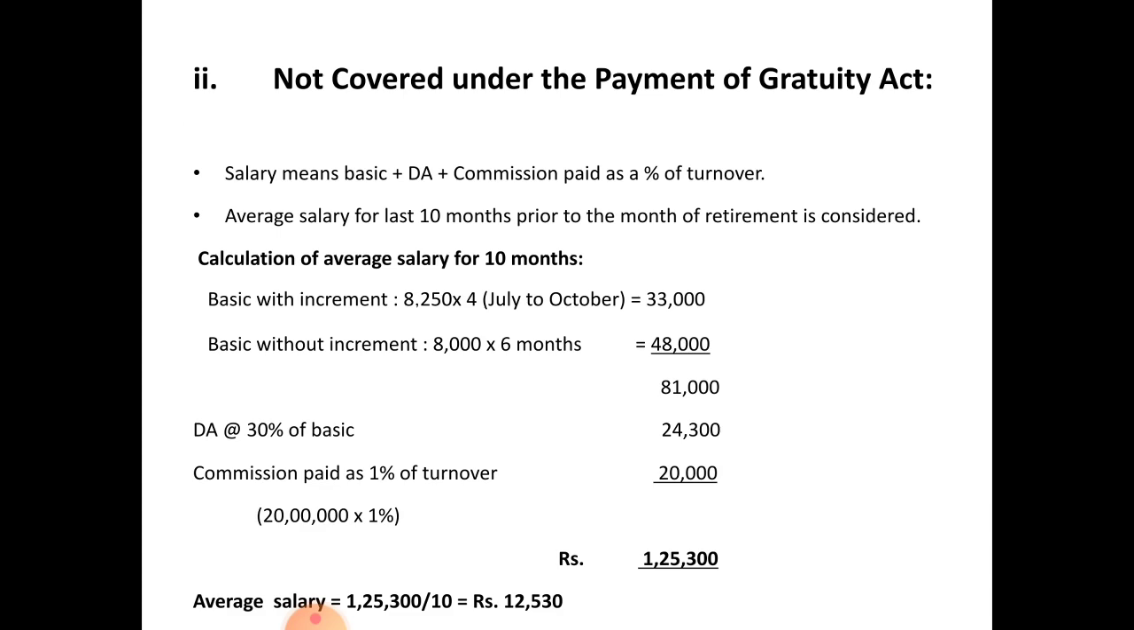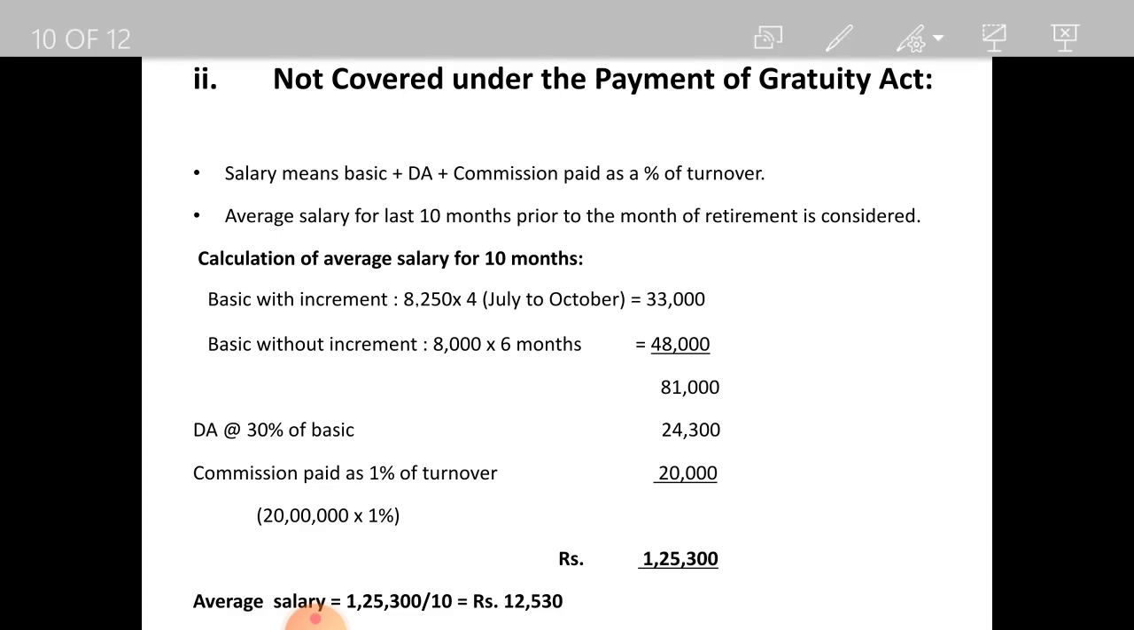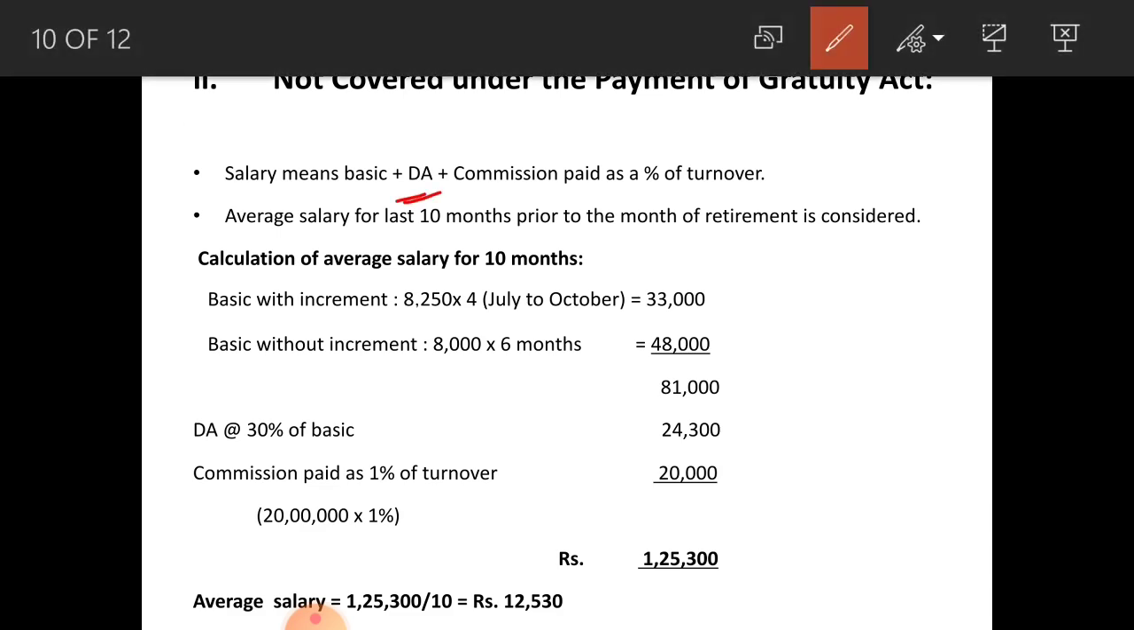Next, let us calculate his taxable gratuity considering he is not covered under the Payment of Gratuity Act. Under this, salary means basic plus DA plus commission paid as a percentage of turnover. Here you are considering DA because in the problem they particularly mentioned that DA is considered as retirement benefit. That is why you are considering DA. Otherwise you have to ignore DA under not covered under Payment of Gratuity Act.